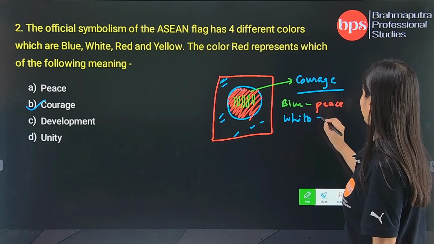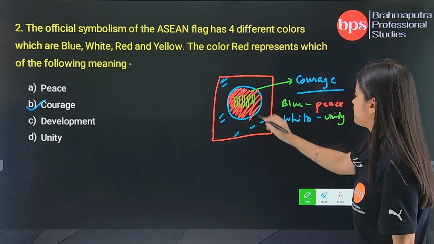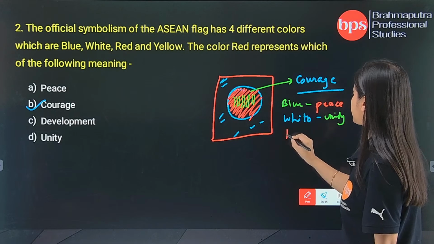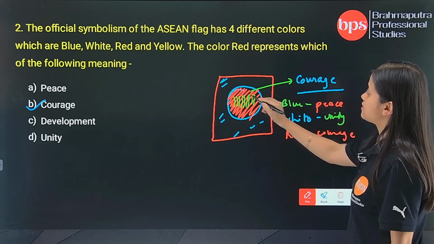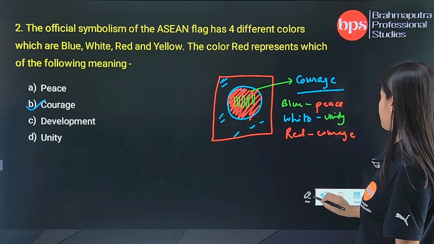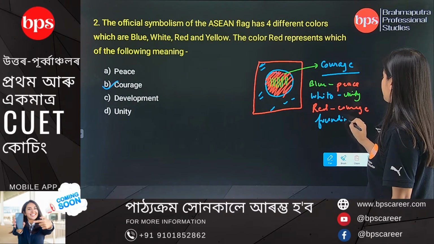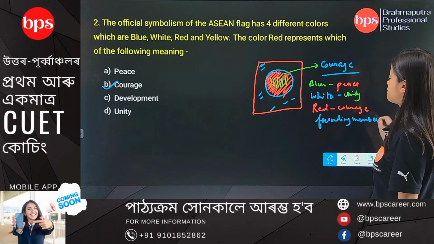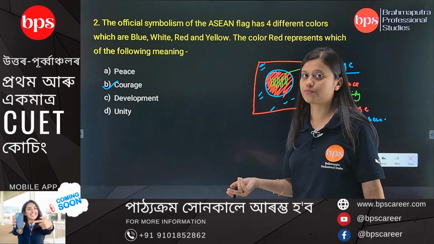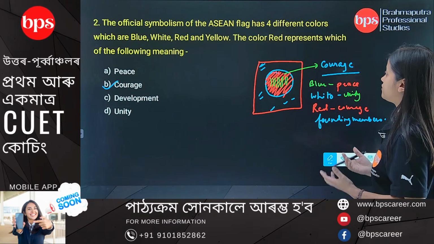The color white represents unity among members, and the color red represents courage. These stalks of paddy represent the founding members of ASEAN. So who are the founding members of ASEAN? Thailand, Philippines, Singapore, Malaysia and Indonesia. You have to remember all of these particular things.